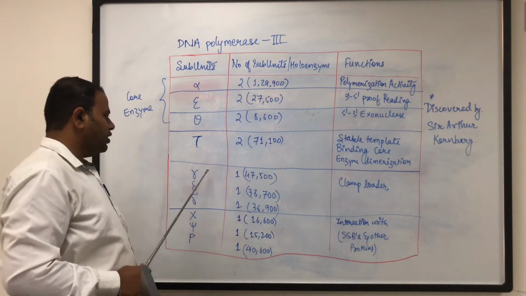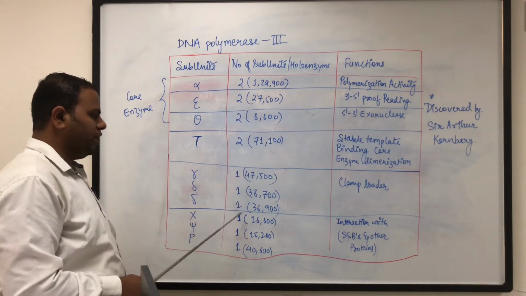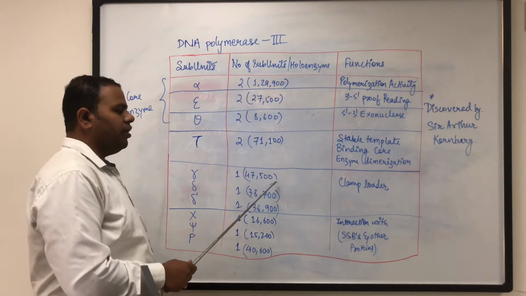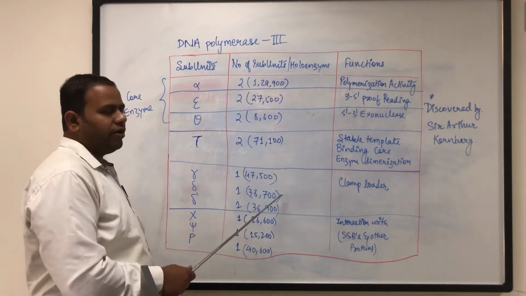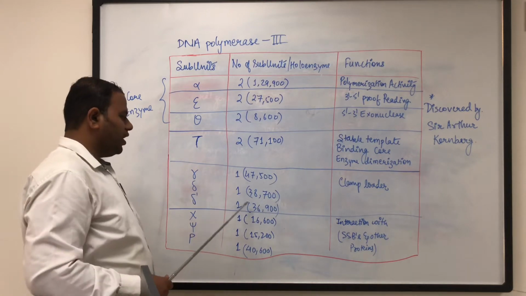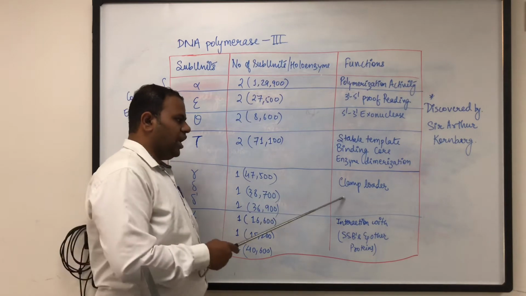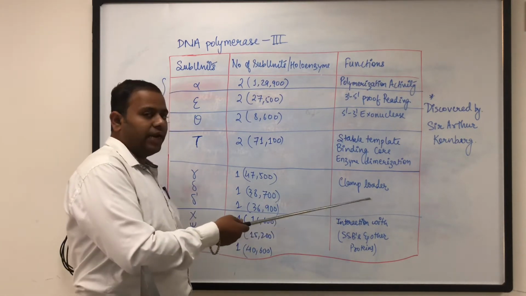Then the next subunits are gamma, delta and delta dash. These 3 subunits are 1 each in number. The gamma is 47,500 Dalton in molecular weight, whereas the delta is 38,700 in molecular weight and the delta dash is 36,900 in molecular weight. These 3 proteins are helping in the clamp loader, which we are going to see in detail next, that is the architecture of DNA polymerase.